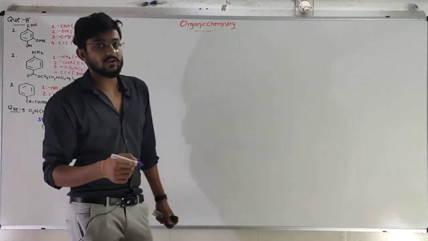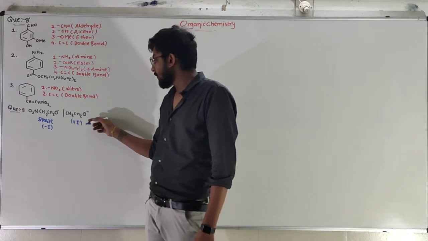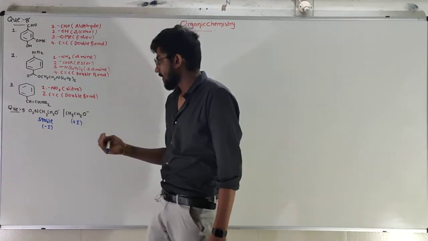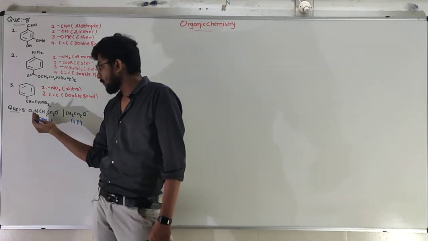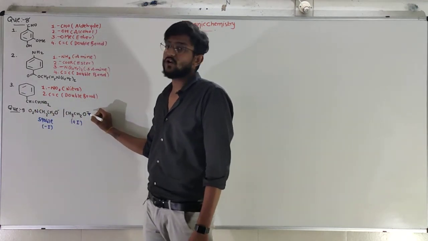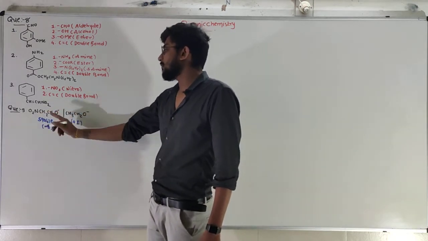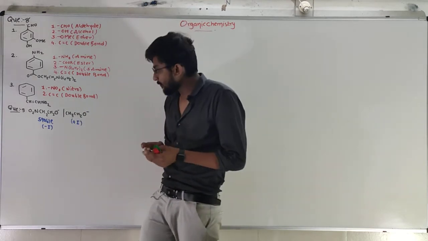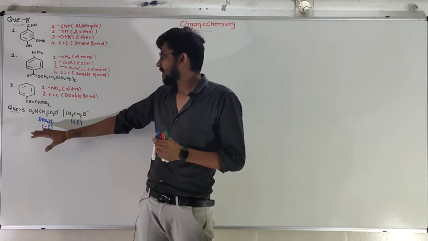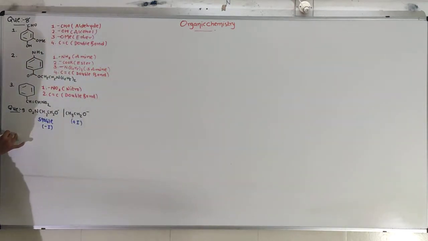Plus I effect. Because of plus I effect, electrons will be donated towards oxygen, and in minus I effect, electrons will be attracted from the oxygen. So electron density will decrease on the oxygen and stability will increase. That's why NO2 CH2 CH2O minus will be more stable than this one. You have to write down the whole answer according to your knowledge as I explained you. After that, our question number 10.